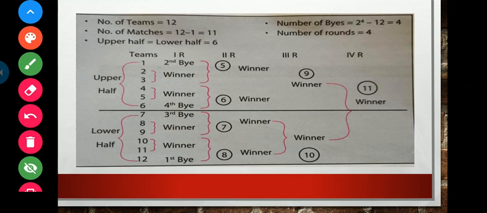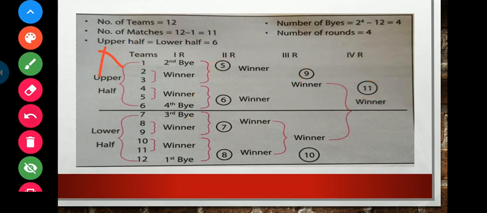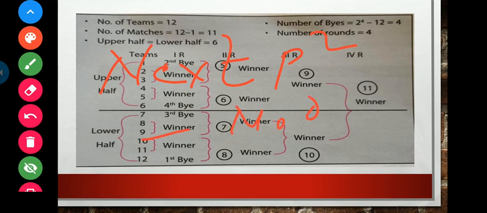We have to find out the number of byes. Clear? So the number of byes is equal to the next power of 2 minus the number of teams.